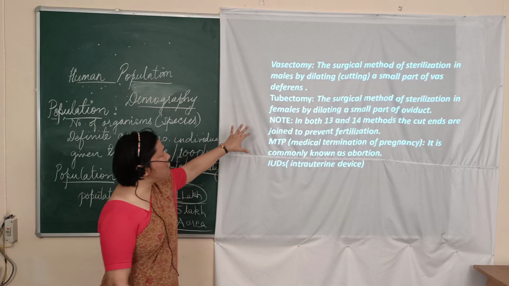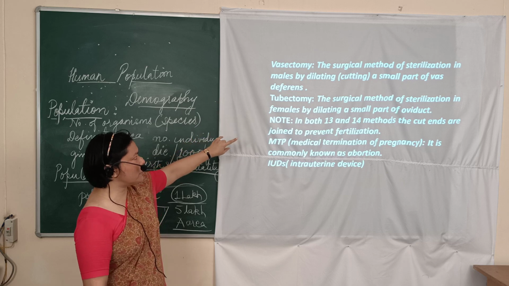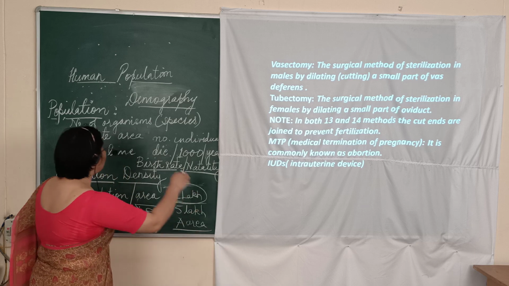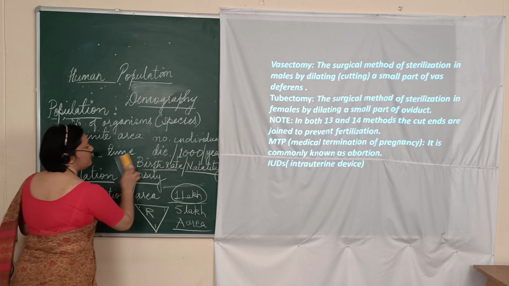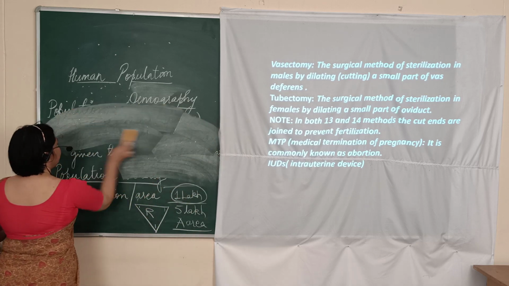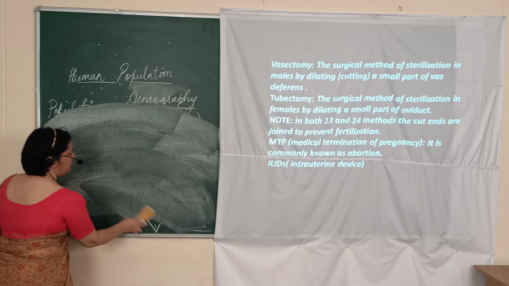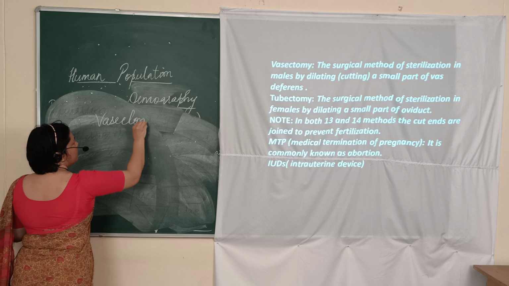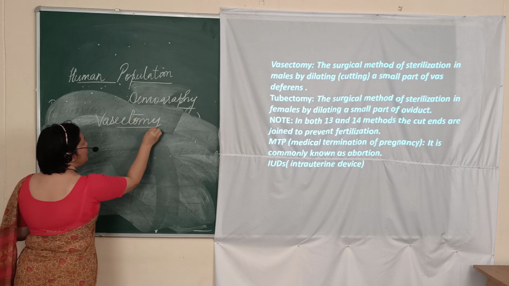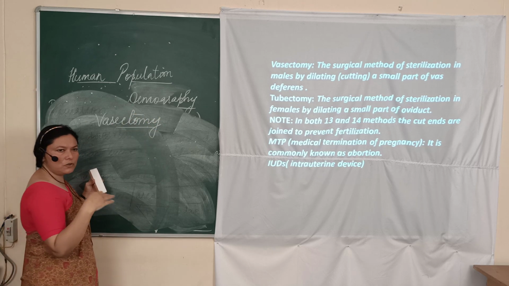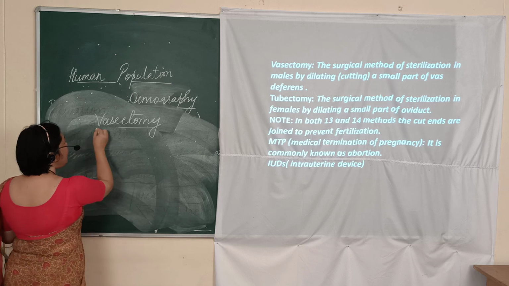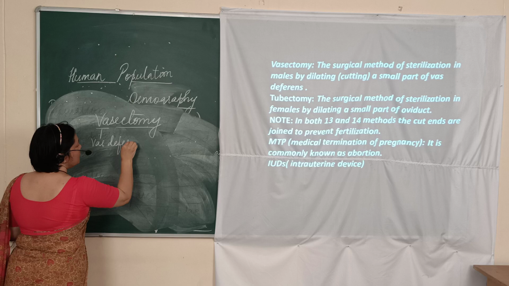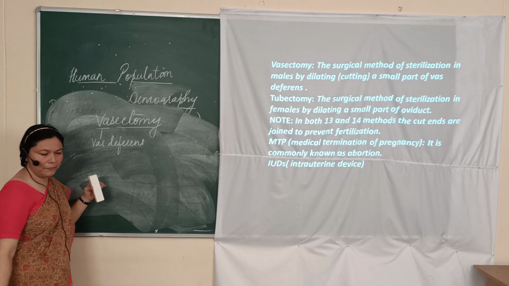Now these are performed on the males and the females respectively. Now under the vasectomy, ectomy means to cut, to surgically cut anything, and vas refers to the vas deferens present in the male.